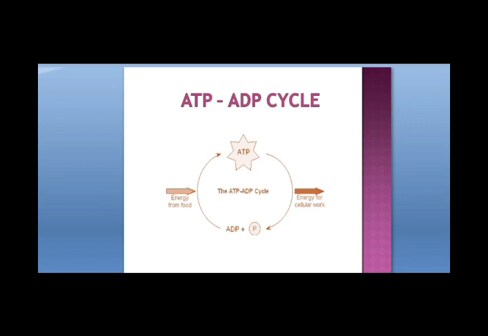Actually, there is an ADP cycle in the cell. What is that? There are adenosine diphosphate molecules and inorganic phosphate molecules in the cell. So ADP and inorganic phosphates combine together. You know, when two substances combine together, energy is required. From where does the cell get this energy? By the process of respiration, released by the food, by its breakdown. So these ADP and inorganic phosphates combine to form ATP using this energy.